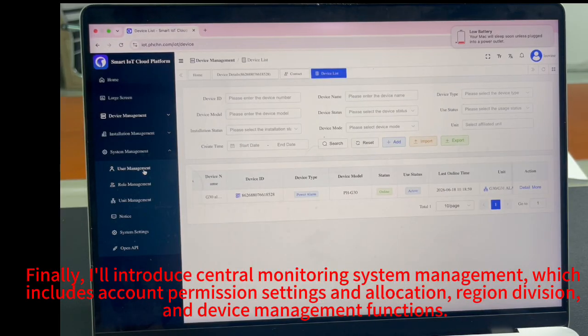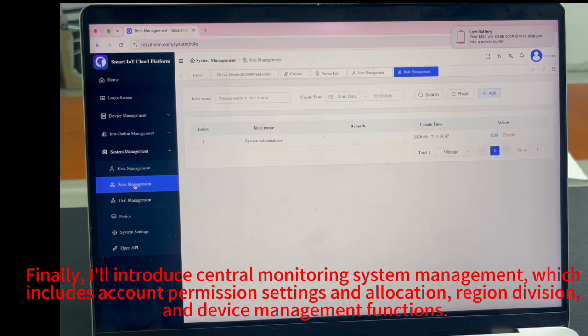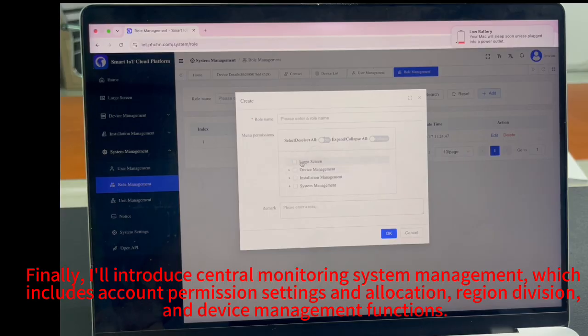Finally, I'll introduce Central Monitoring System Management, which includes account permission setting and allocation, region division, and the device management function.